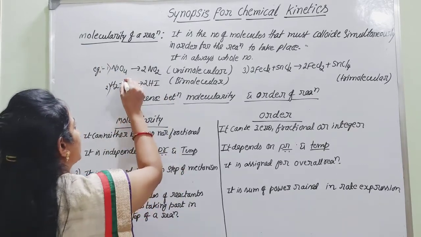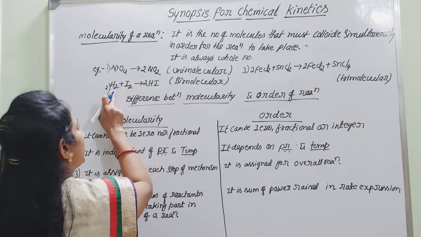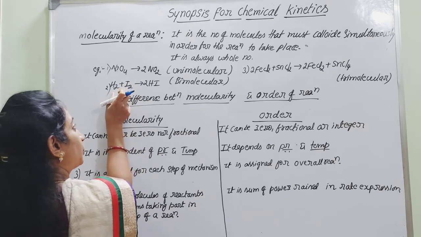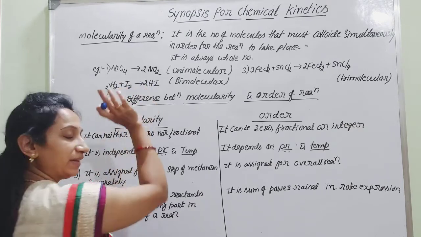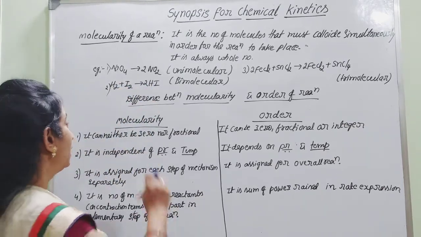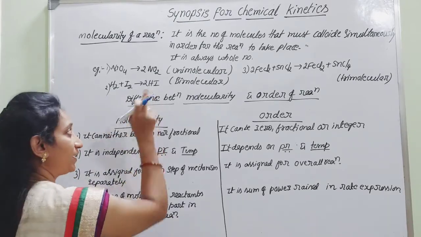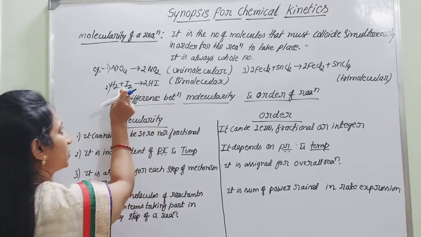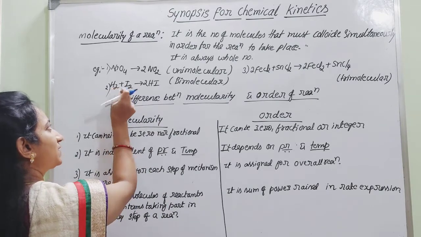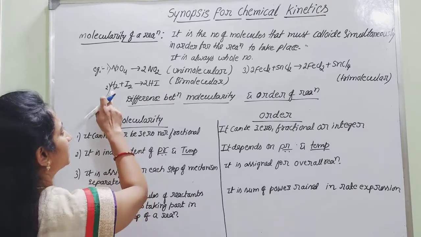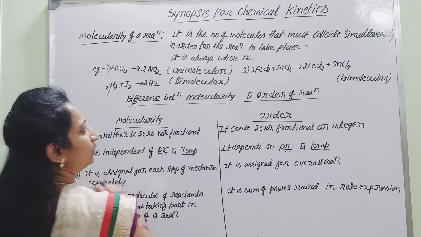In this other example, two molecules should collide, hydrogen as well as iodine. Simultaneously they should collide with each other, then only they can result in the formation of HI. Only hydrogen, if it collides with another hydrogen, cannot result in the formation of HI, as you know. Therefore, it needs two molecules, hydrogen as well as iodine, to result in the formation of this product. Hence, its molecularity will be equal to 2.